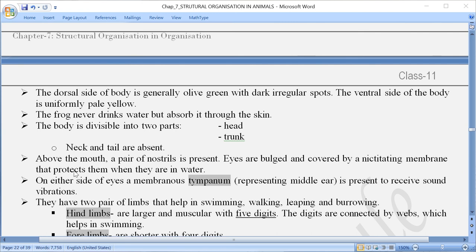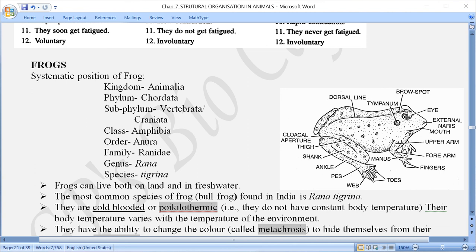Now here when we see the mouth part, the anterior part over here, if you just note down, at the tip over here, the anterior end you can say, external nares you can see, eyes you can see, and just behind or on the upper surface you can say, what is that? Brow spot you can find, and just behind the eye here you will find a dark spot, almost circular, which is called tympanum or otherwise tympanic membrane.